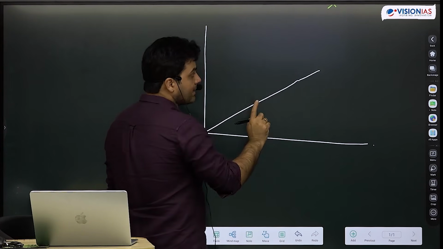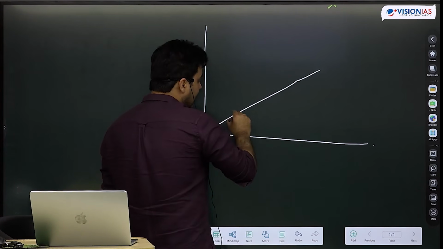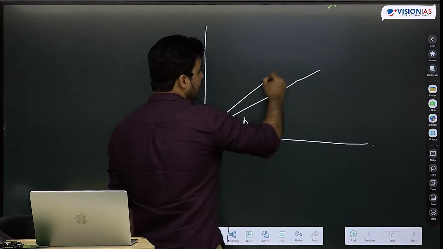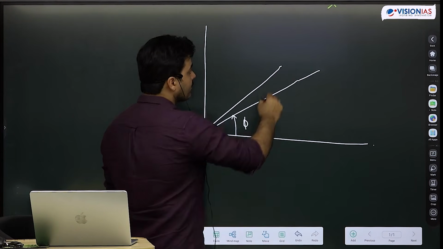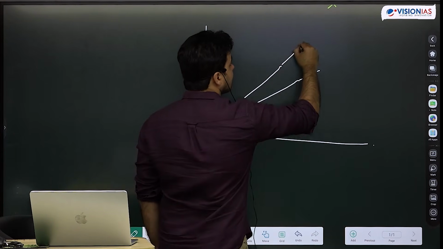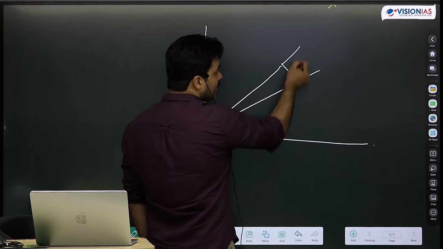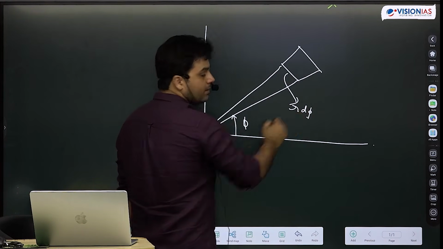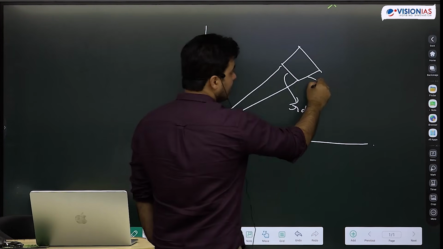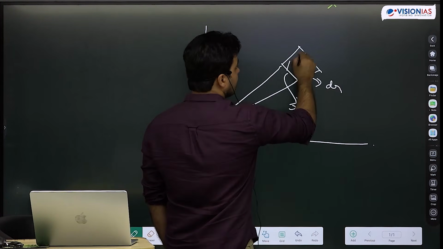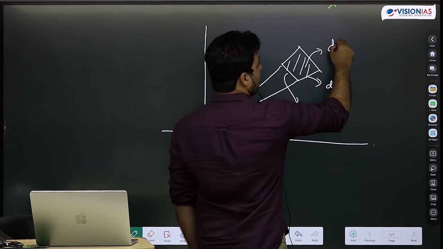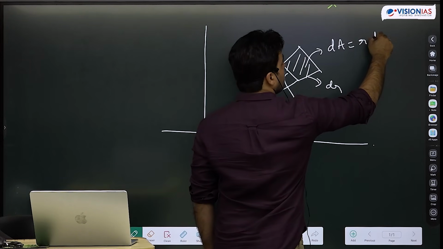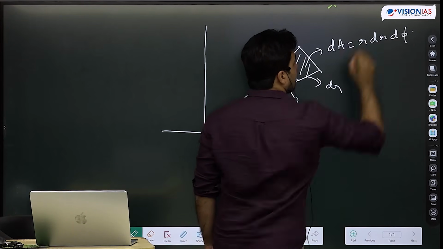But then I have to make a rectangle, and then I change phi to phi plus d phi. So this is r plus dr, and अब ये जो मेरा length है, ये length क्या है? r d phi. And ये length मेरा क्या है? dr. So this areal element, what is this? dA is r dr d phi.